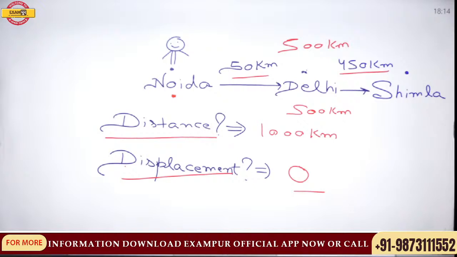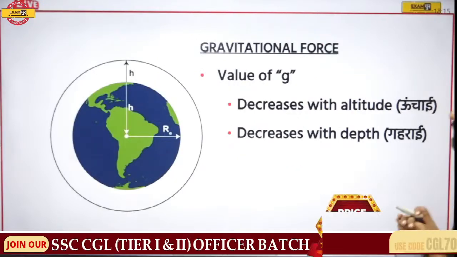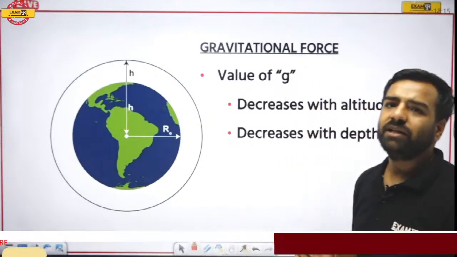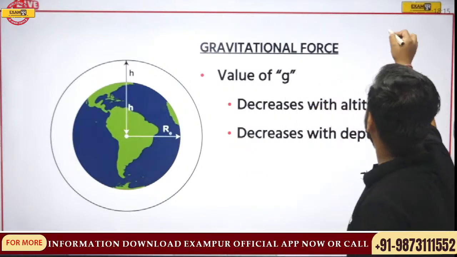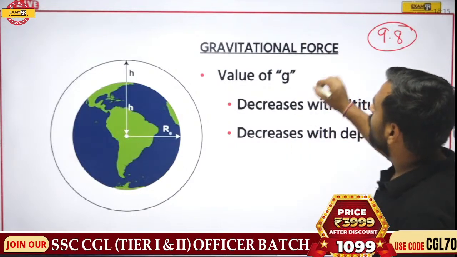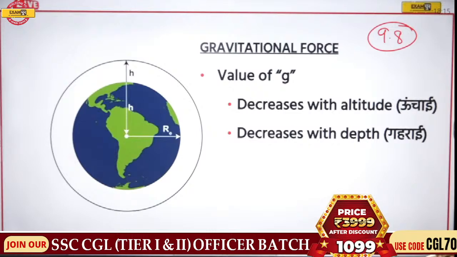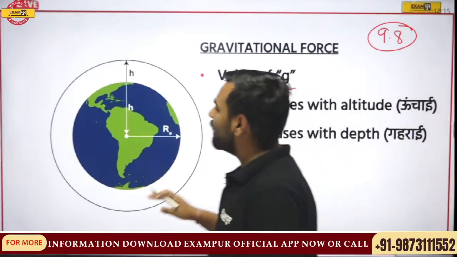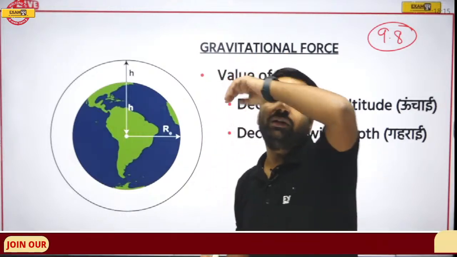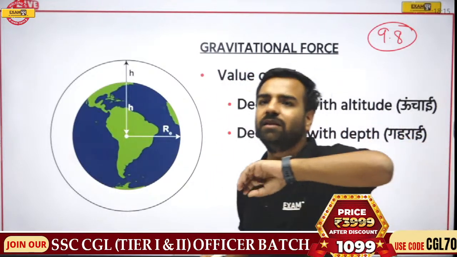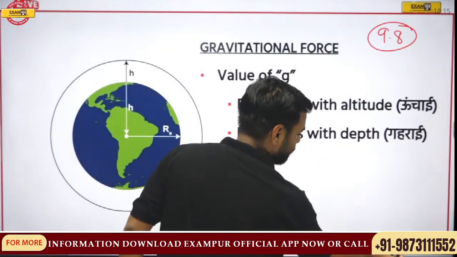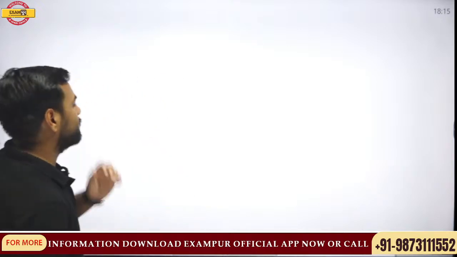Fine. Now we have already discussed the acceleration due to gravity, and we have understood the value, that was 9.8 meter per second square. Now I'm talking about gravitational force, that is, the value of G. What will happen if I go to, we can take the example of hills also. So I'll give you that example, Ilma. We were discussing hills, correct?